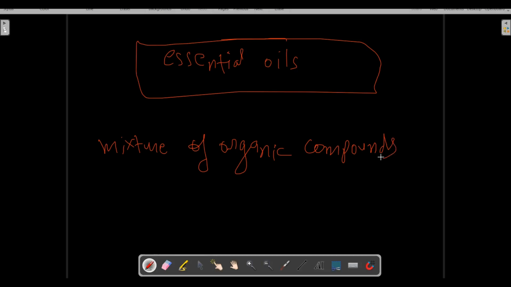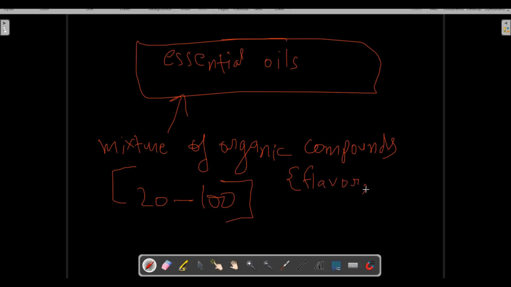Essential oils are a mixture of organic compounds, and this is a mixture of how many organic compounds? 20 to 100. Okay, a mixture of 20 to 100 organic compounds is known as essential oils. And what is their function in plants? They provide flavor, they provide aroma, they provide scent, they provide essence.